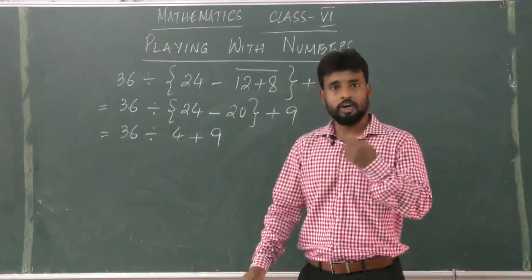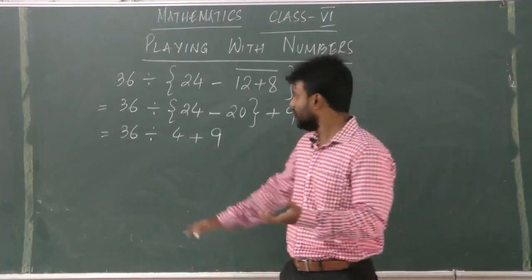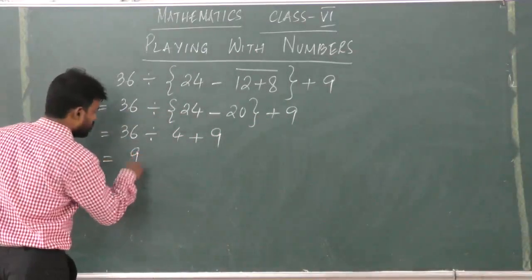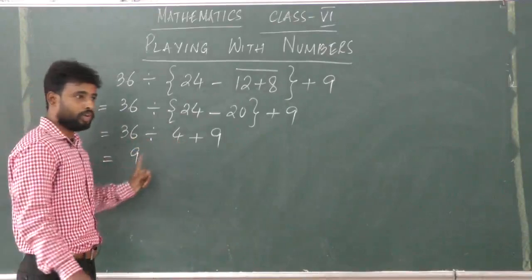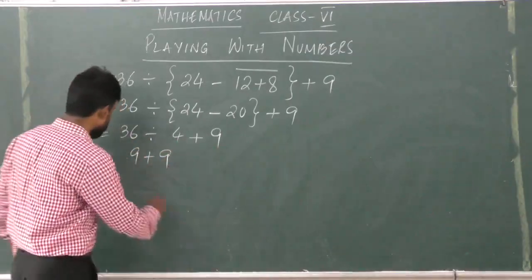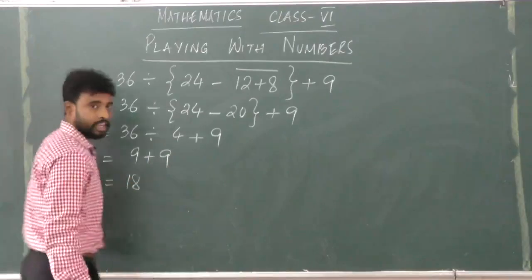Next, according to BODMAS comes division. So we'll divide first. 36 divided by 4 will give you 9. Plus 9 will give you 18 as the answer.